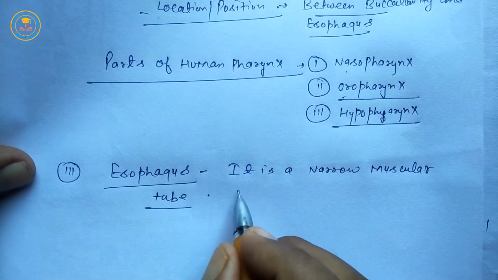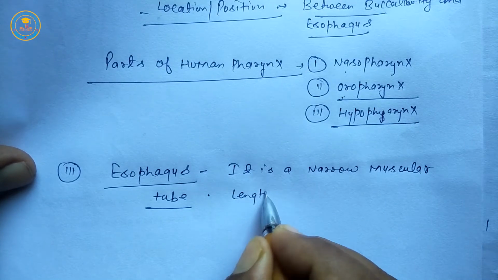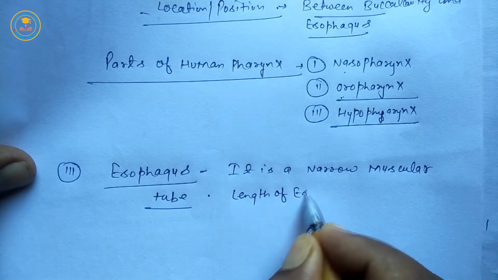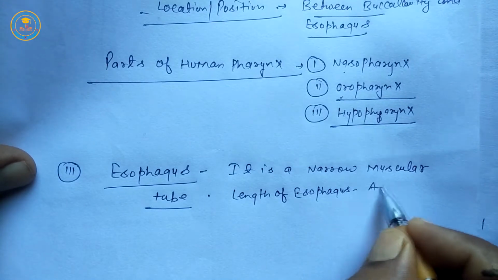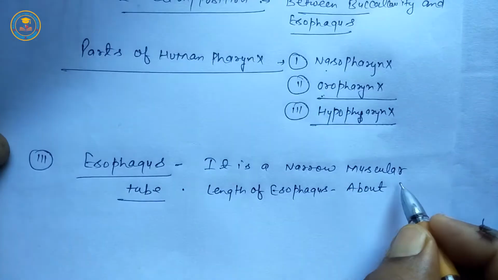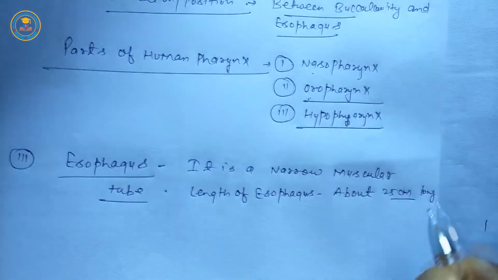Next is the length of esophagus. It is about 25 centimeter long.